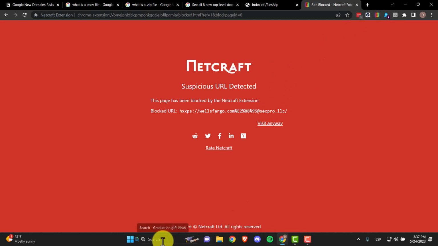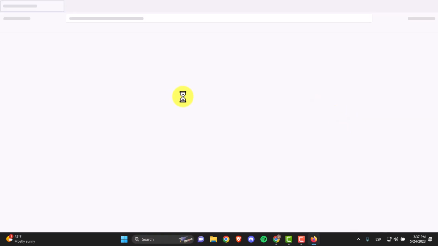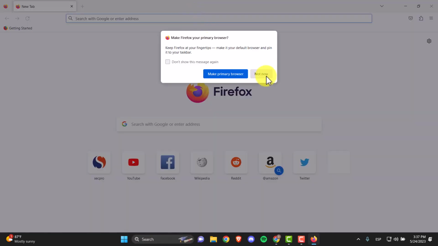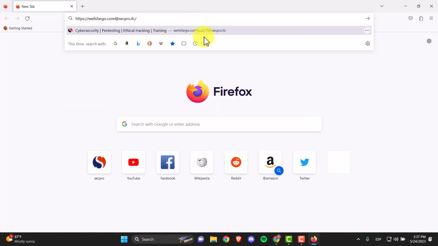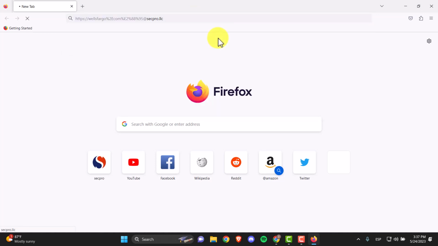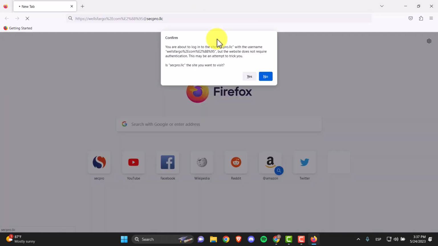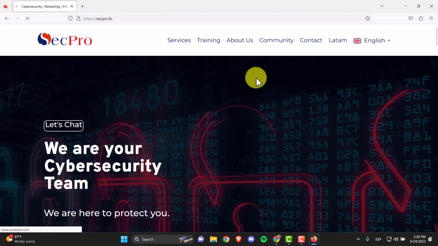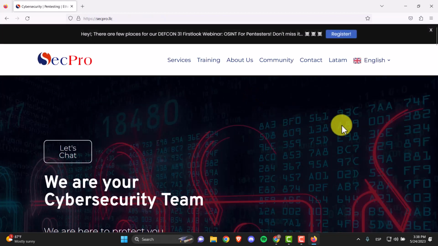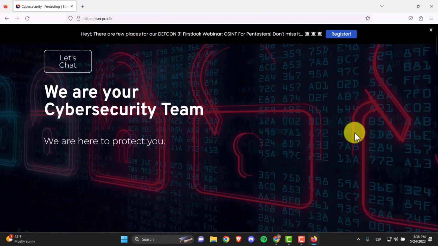However, if we use another type of browser like Firefox, let's do this. Here we go. You see, you're about to log in to the site secpro.llc with the username Wells Fargo, but the website does not require authentication. This may be an attempt to trick you. So as you can see, this is the problem now with the new domains that Google has implemented.